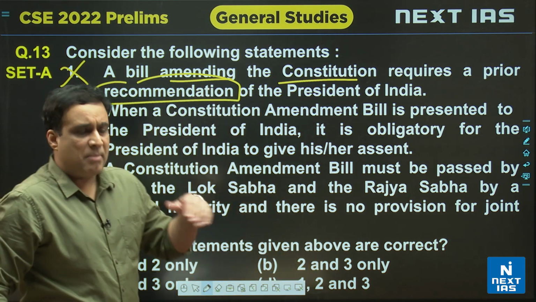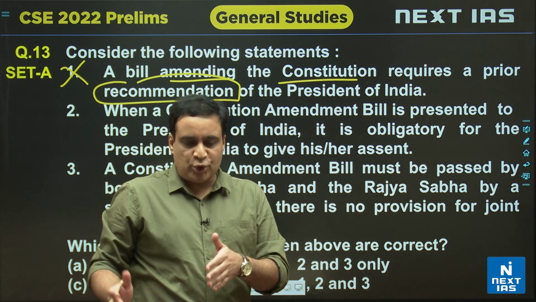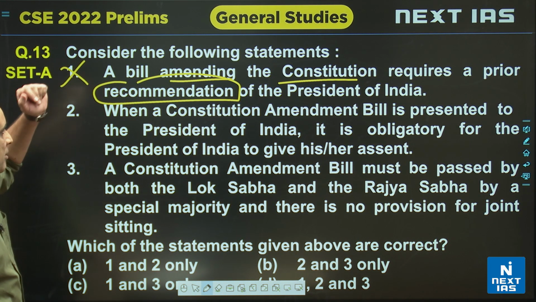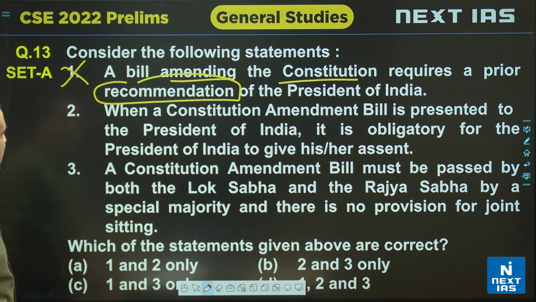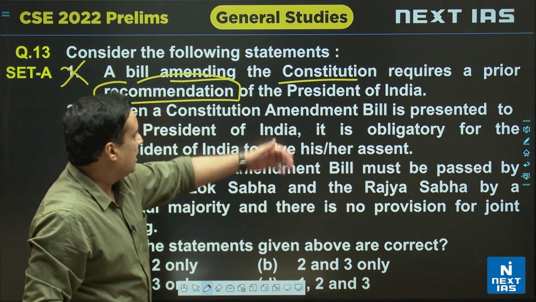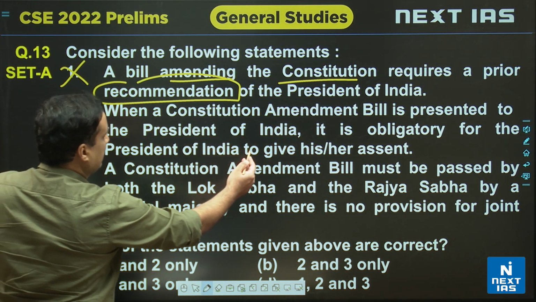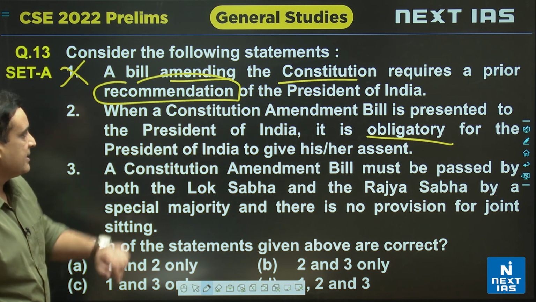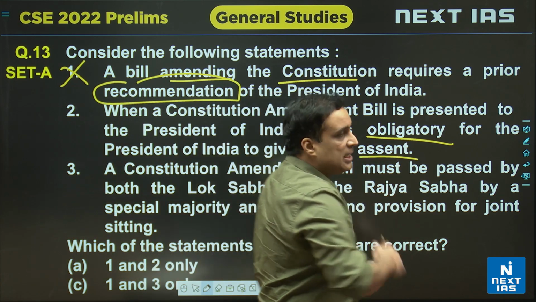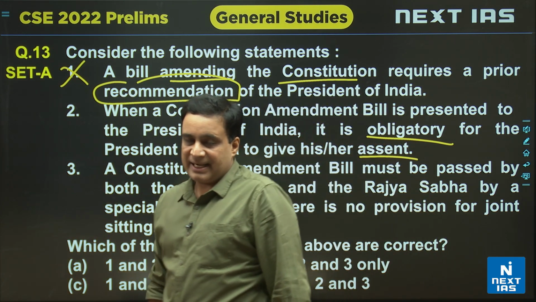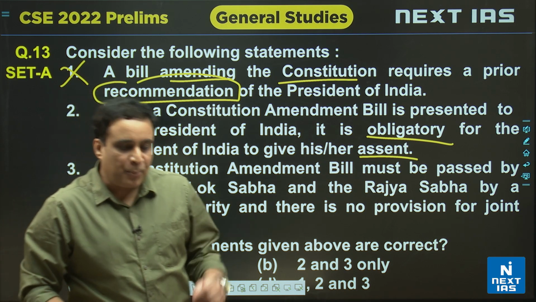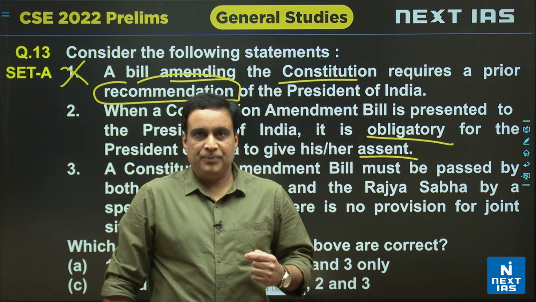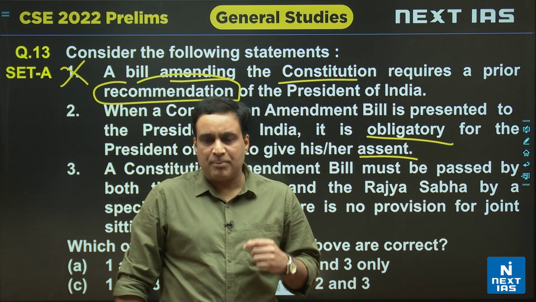can be introduced. बाकी मनी बिल के केस में है और कुछ और बिल है जहां पर ये प्रोविजन लगता है, but not in the case of constitutional amendment bill. तो ये गलत हुआ. Then when a constitution bill is presented to the President of India, it is obligatory for the President to give his assent. मतलब when there is a bill to amend the constitution and that has been passed by Parliament, तो President of India has to give his assent. He has to give his approval. ये उनके लिए जरूरी है कि वो अपनी assent दें, approval दें.